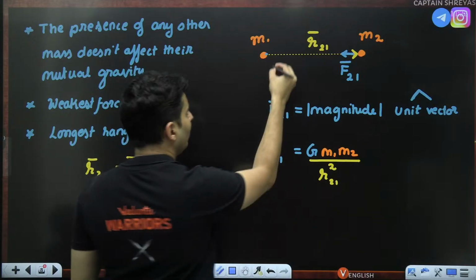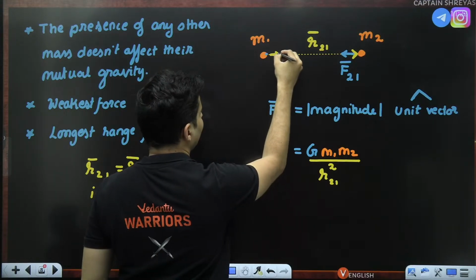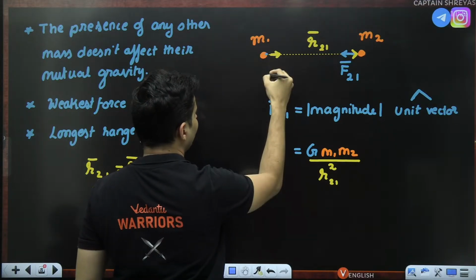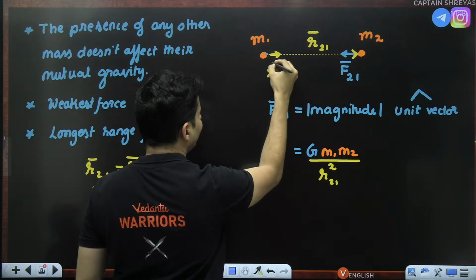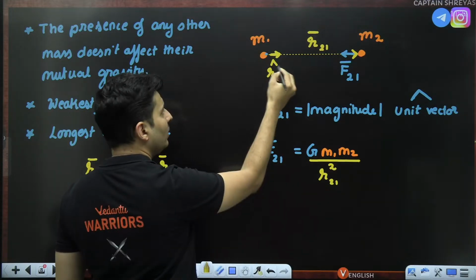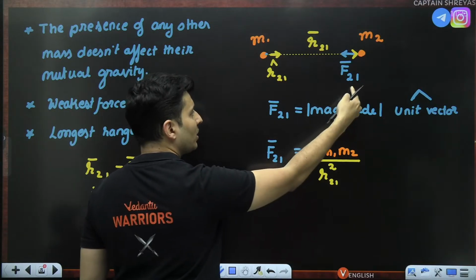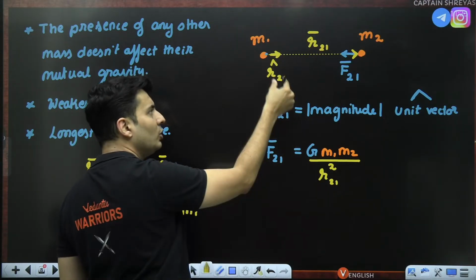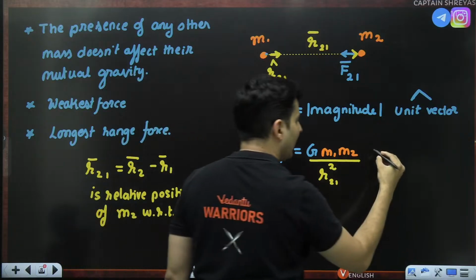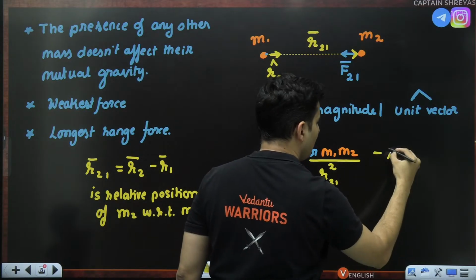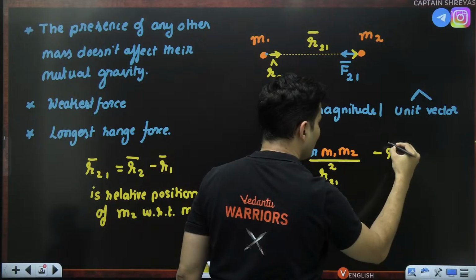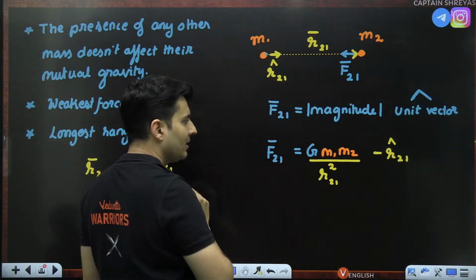So think about it, there will be a unit vector called R21 cap. It's exactly opposite. The force vector is exactly opposite of the unit vector of the position. So can I put minus R21 cap? That's it. That is the answer.